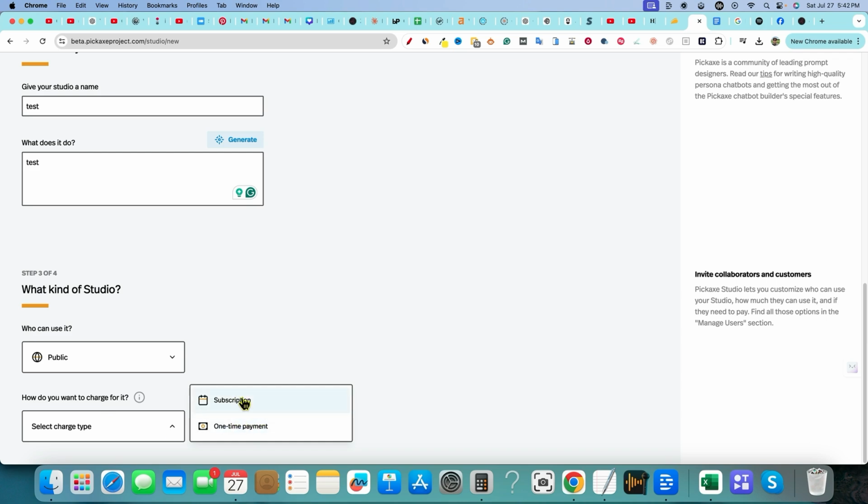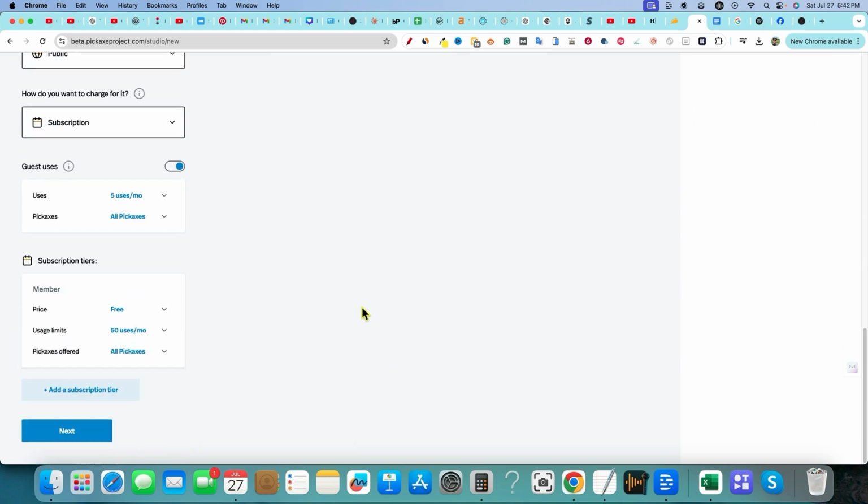That's kind of cool. But you've got to be careful with this because if it's a chatbot, it's based on a large language model. So if you're going to offer it for free, then you need to build something that's using ChatGPT 3.5, so then you're not going to get charged really. But if you're using premium content like ChatGPT 4 or Claude Sonnet, then you're going to want to probably go with a subscription model.